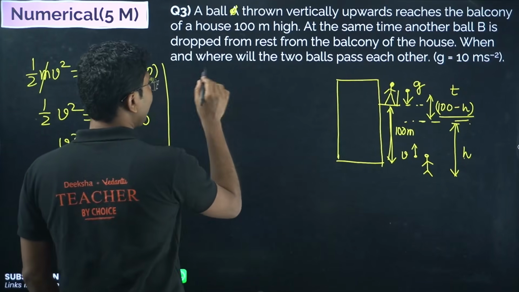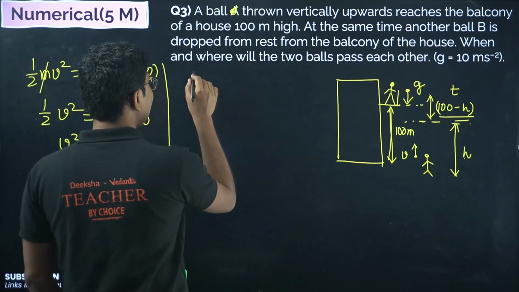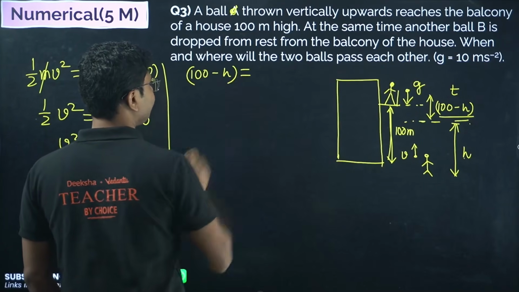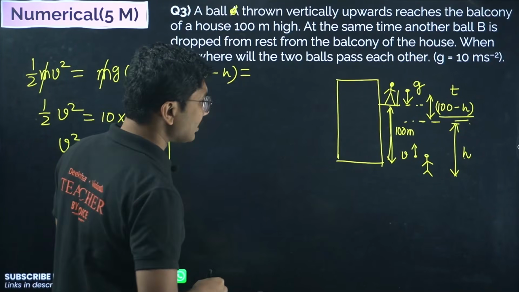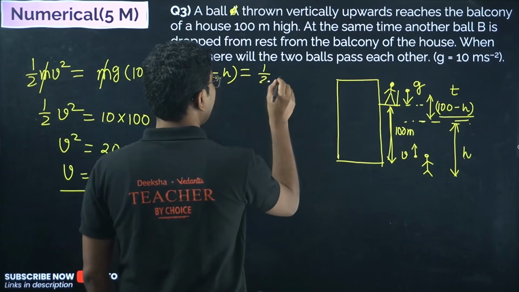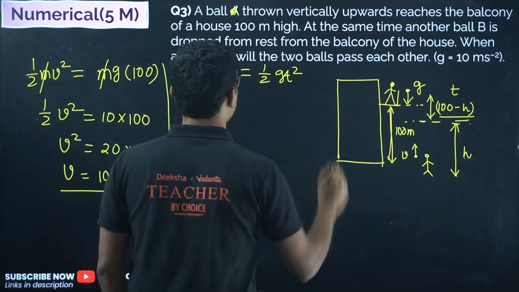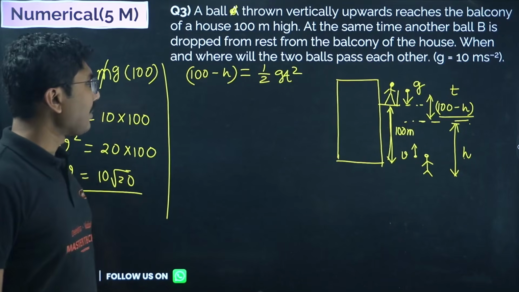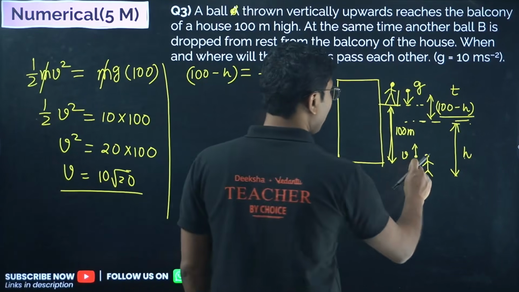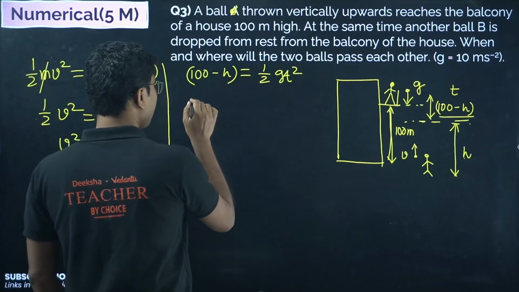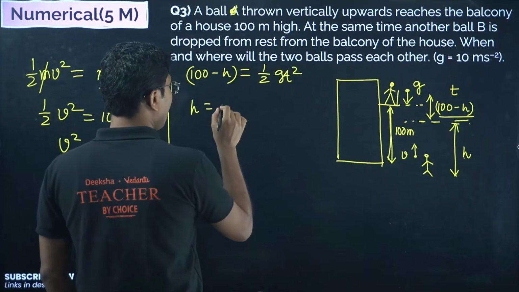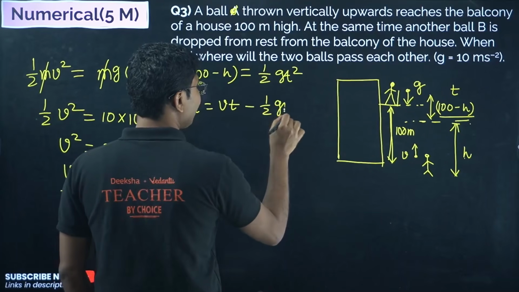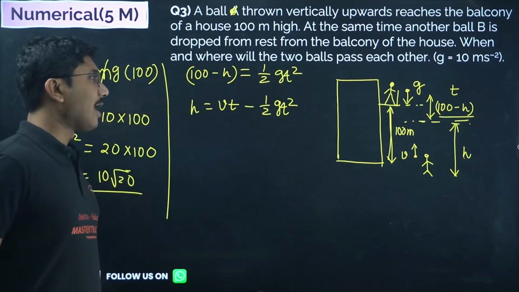The distance traveled is 100 minus h equals half g t squared. What about the distance traveled by the ball from the ground? h equals v t minus half g t squared.